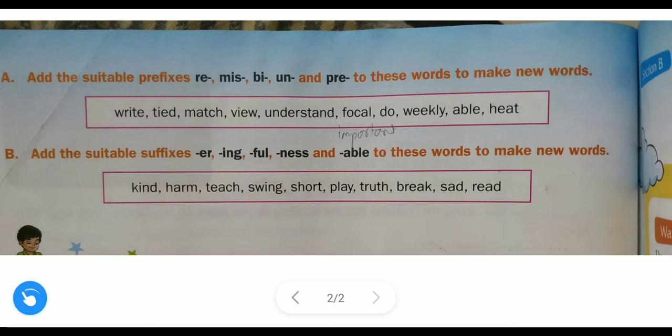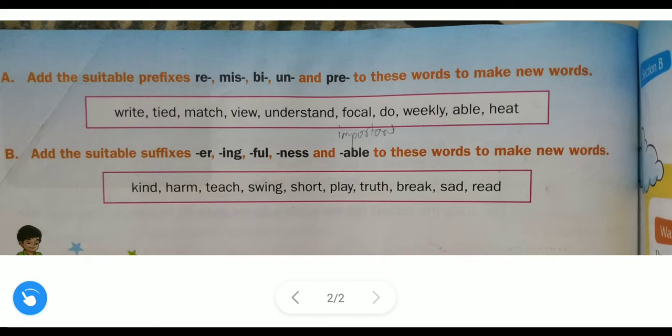If you add re at the beginning of the word right, then you will get the new word rewrite. We have added it at the beginning: re plus write, that is rewrite. Understood?